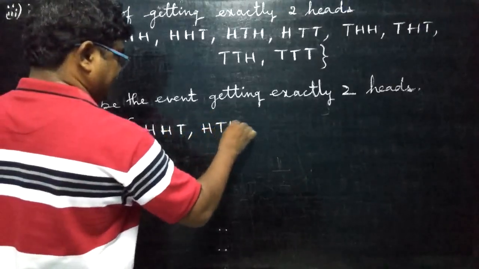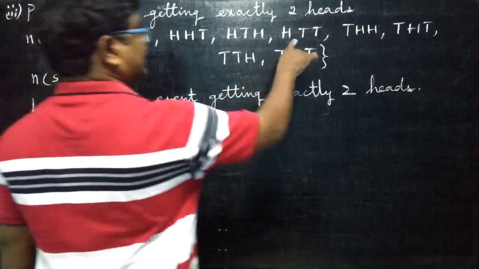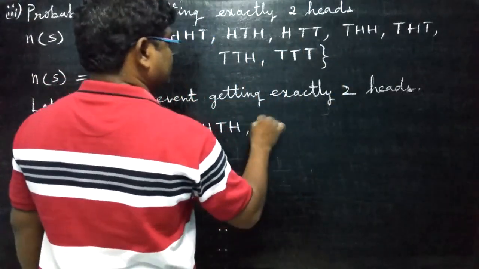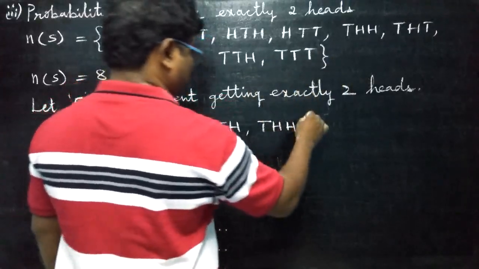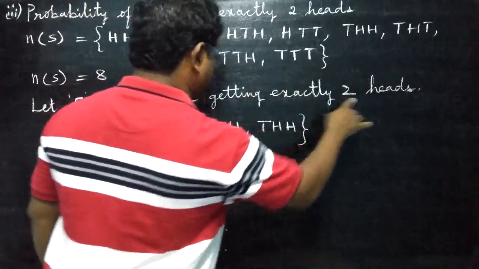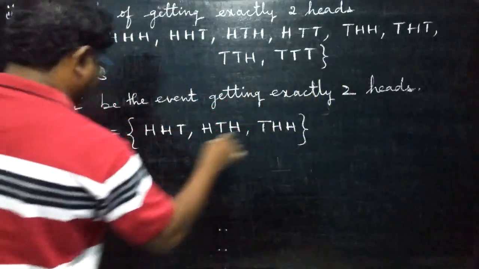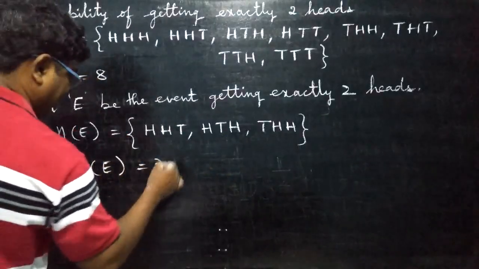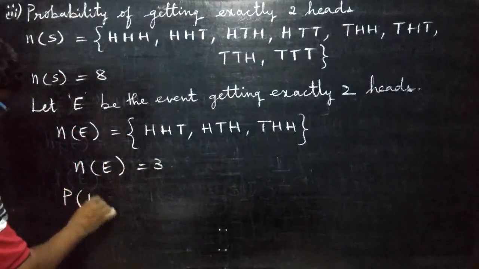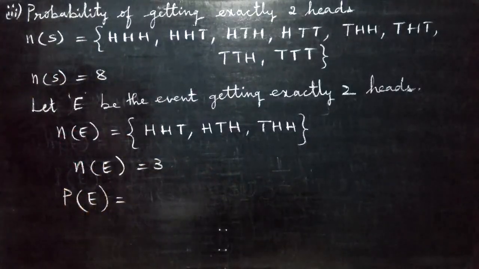Head, tail, head. Next, here only 1 is there. Here 2, tail, head. Any more? No more. So how many we got? Exactly 2 heads means 1, 2, 3. So N of E we got 3. Now they are asking to find the probability of getting exactly 2 heads.